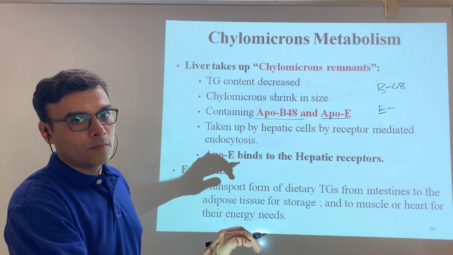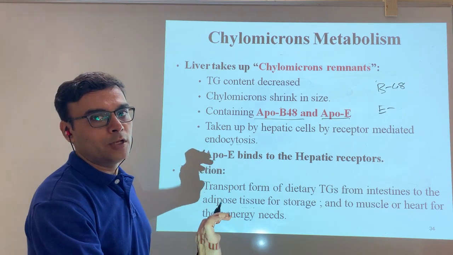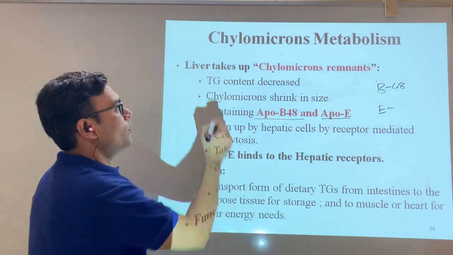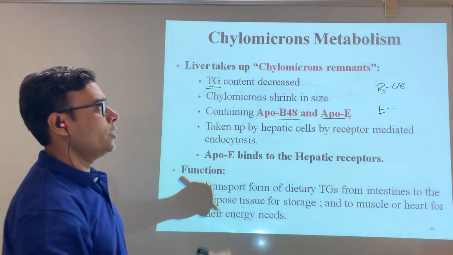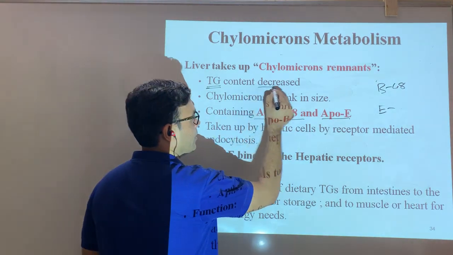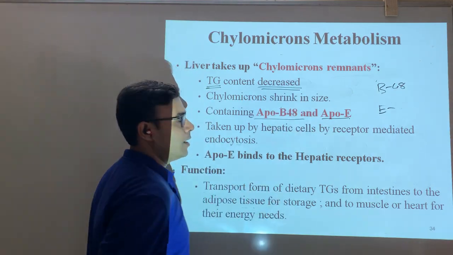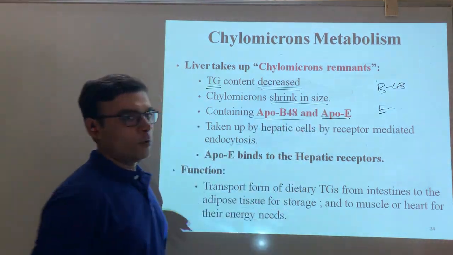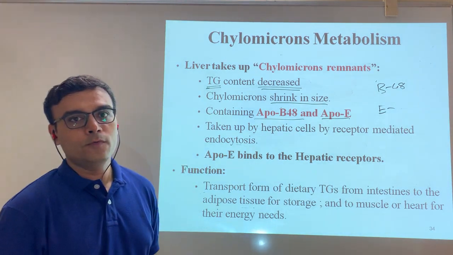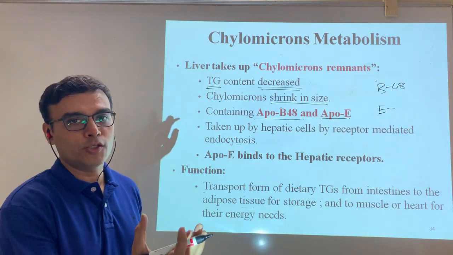At that time, because of the activation of the lipoprotein lipase enzyme, some of the triglyceride inside the chylomicron goes into breakdown, and that is why the concentration of triglyceride decreases and the molecule shrinks in size. We know that the maximum amount of triglyceride is there in the mature chylomicron.